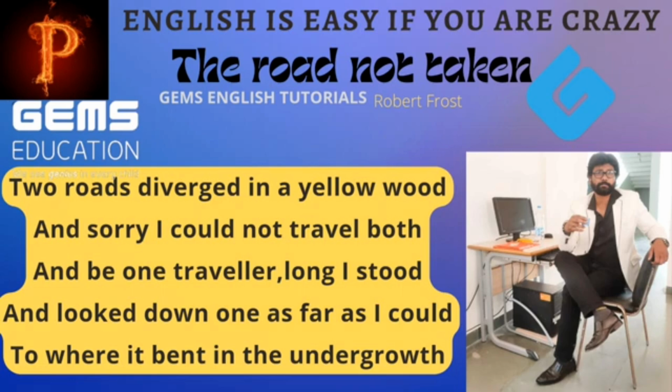Let us see the rhyme scheme. First line last word, would, name it A. Second line last word is both, name it B. Third line last word, stood. Stood is rhyming with would, so name it A. Fourth line last word is could. Would, stood, could, three are rhyming, name it A. Last line last word, growth. It is rhyming with both, name it B. So the rhyme scheme is A B A A B.